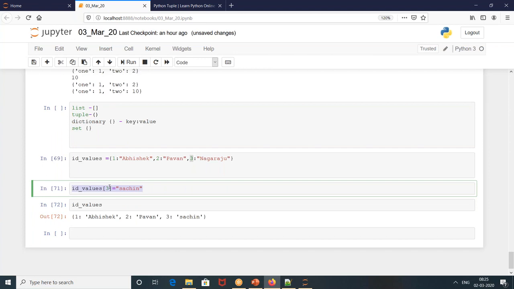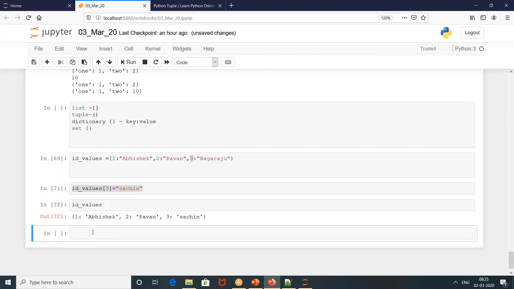Then set is also the same, right? What is the difference? Wonderful question. I'll tell you. Set, my set is equal to, okay, you mean to say I will write like this: 1:1, comma 2:2.